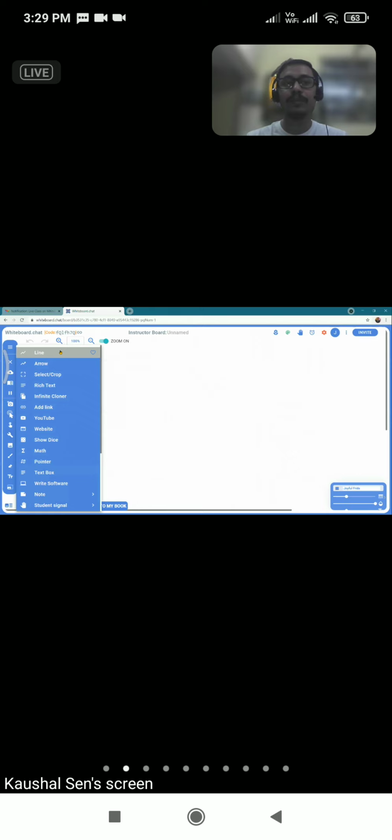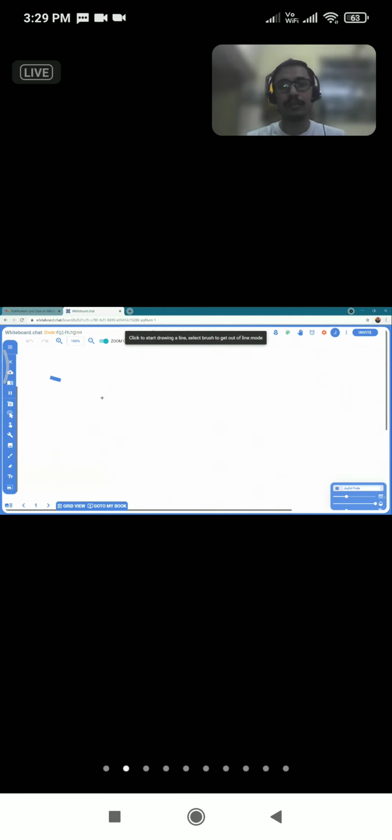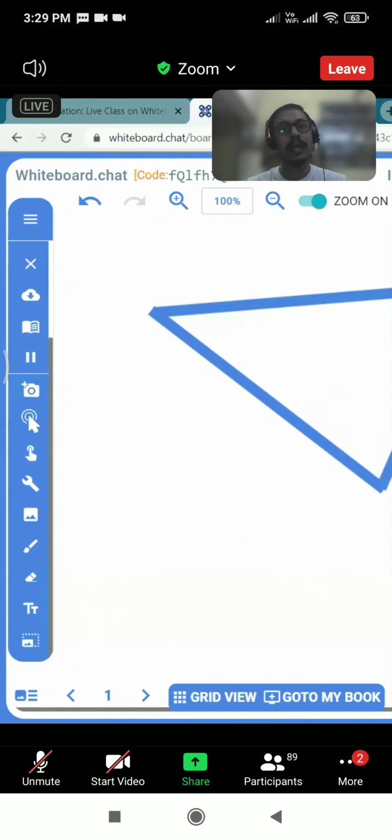The first tool is the line tool. If you want to draw a diagram, or anything which requires a line, you can choose the line option and draw that figure. So suppose I want to draw a triangle. I'll just take it. Okay, and I have drawn my figure. Once my figure is made, I can start my teaching process and explain that part.